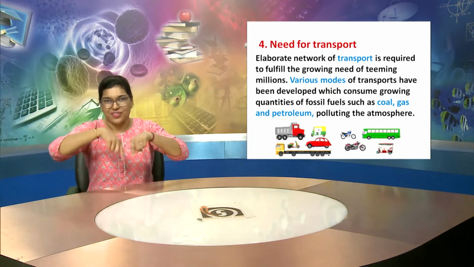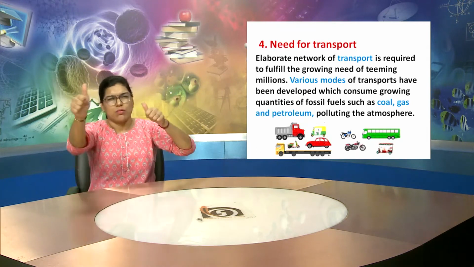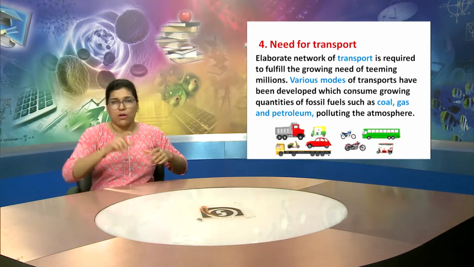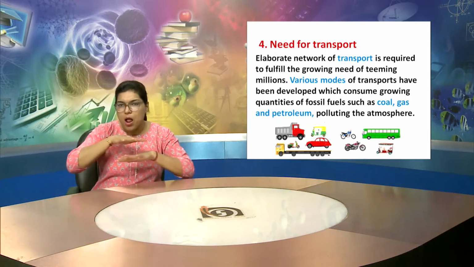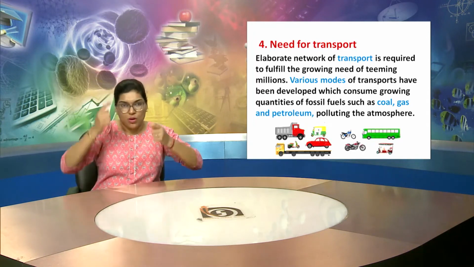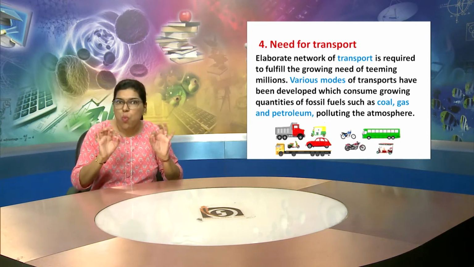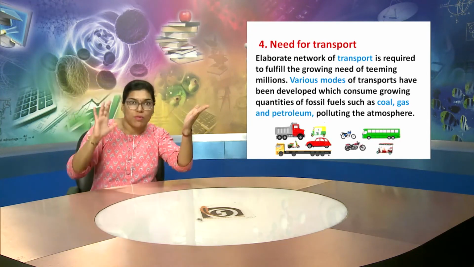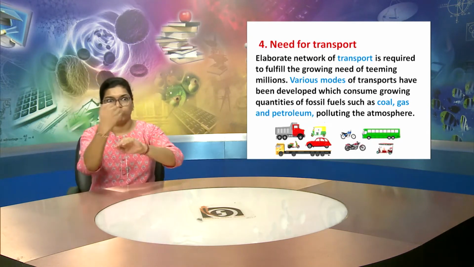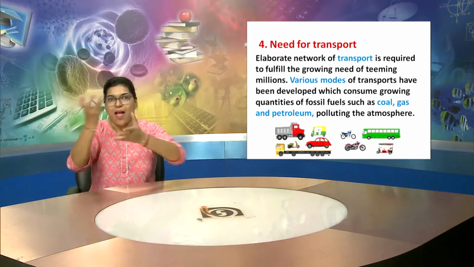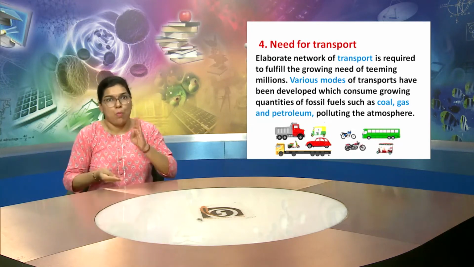This is the fourth point. Need for transport. For this, an elaborate network of transport is required to fulfill the growing needs of teeming millions. The different resources are available at different places, but we need to combine them and use them at one place for making different things, different houses, bridges.